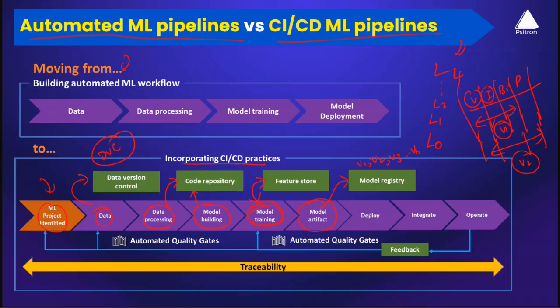So now you want to focus on the deployment. You want to go ahead and deploy it on your favorite infrastructure, maybe real-time, batch, or Docker, Kubernetes, etc. So you grab the best version of a model and deploy it, then you integrate it and you start operating in production, right? Once you keep operating in production, this is where we talk about traceability. We need to monitor the complete infrastructure that you've built for your end-to-end automation, as well as monitor the model in production.